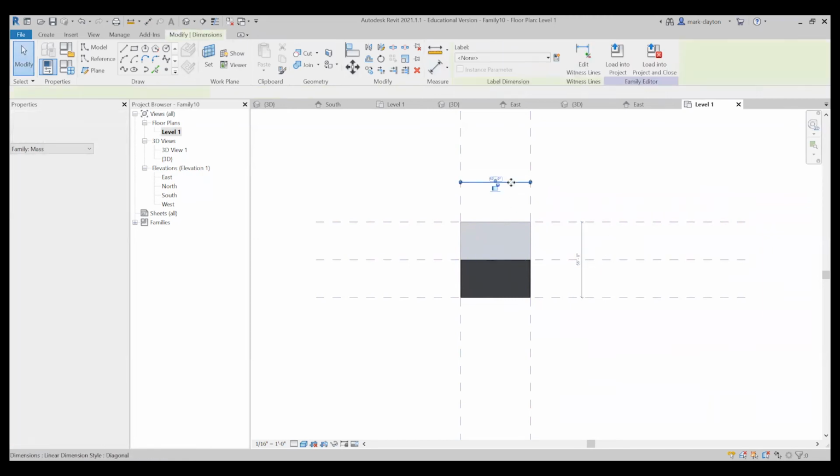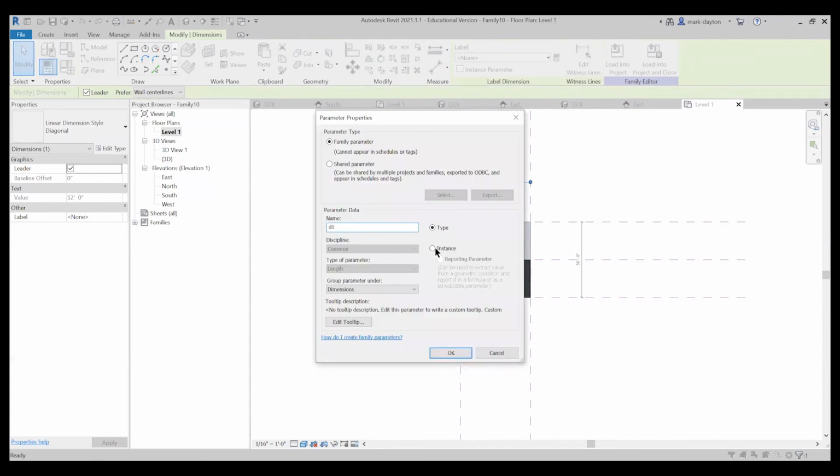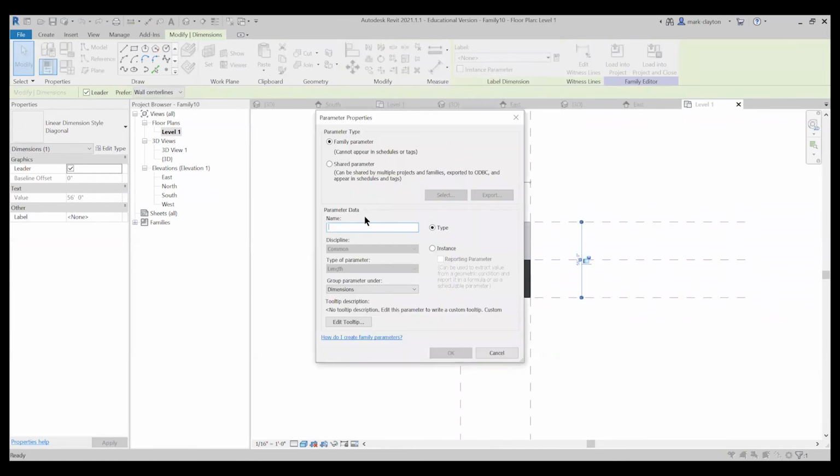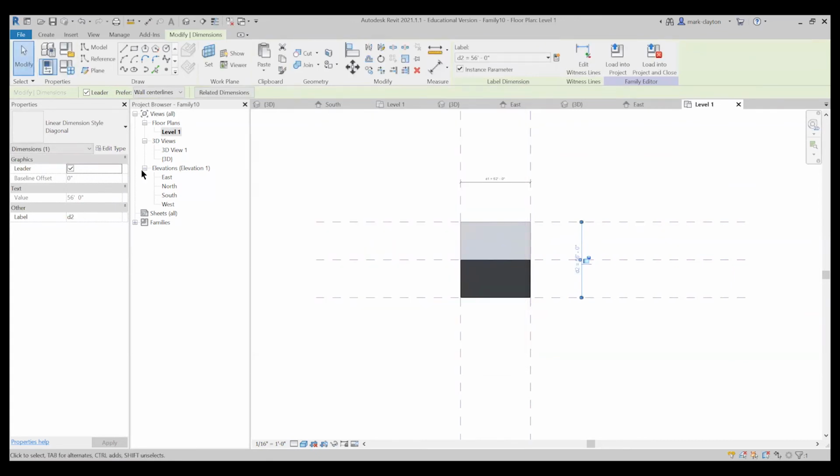And I'm going to call this one D1. I'm going to call this one D2, D for dimension.